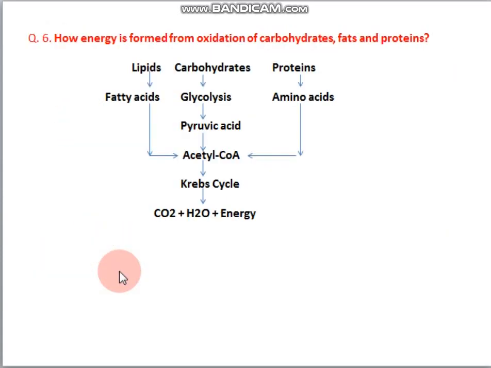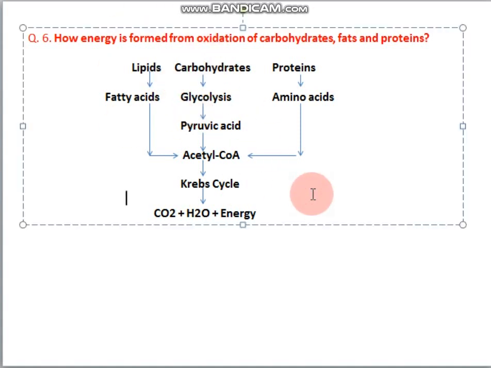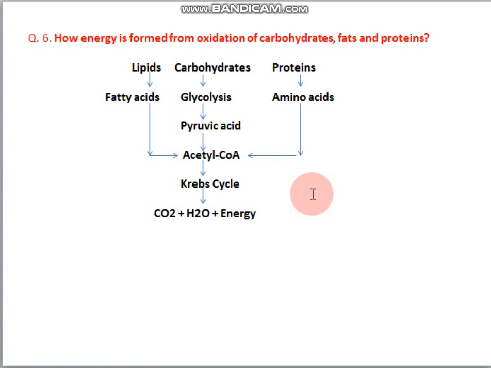Okay, for easy understanding. And then the last question is how energy is formed from oxidation of carbohydrates, fats and proteins. In your textbook it has been given in the wrong way. For you to correct it, you have to correct that diagram. So the correct diagram is given here for your understanding. So this is how you can copy it. Fine. So these are your answers for lesson number 2, textbook questions and answers.